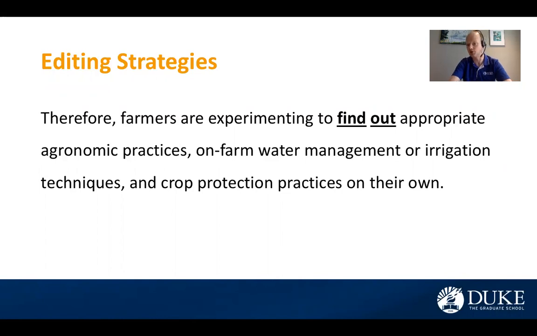So what are my options? I could say experimenting to determine, or experimenting to investigate. All of those are synonyms of find out. And so perhaps I would want to replace that phrasal verb with something a little bit more formal and academic.